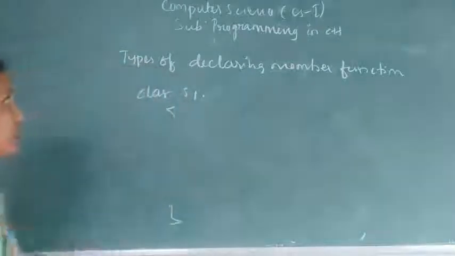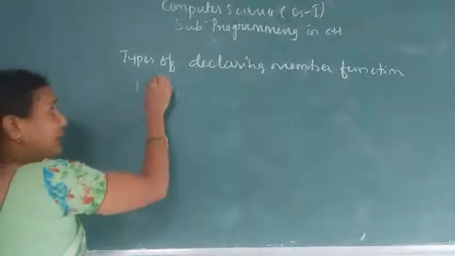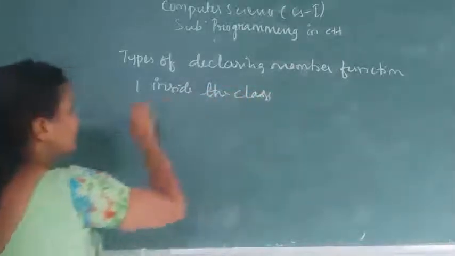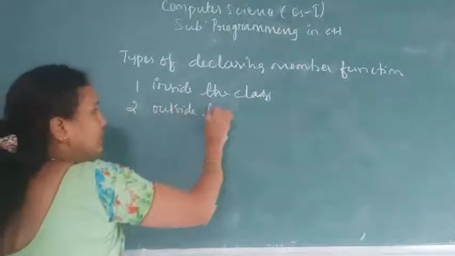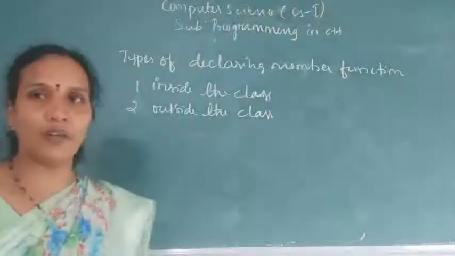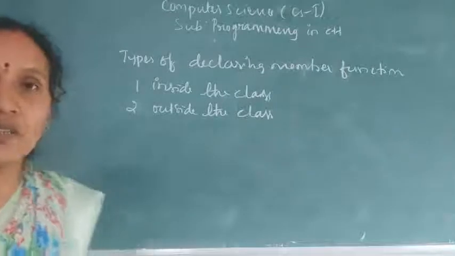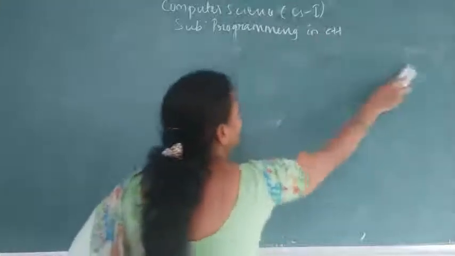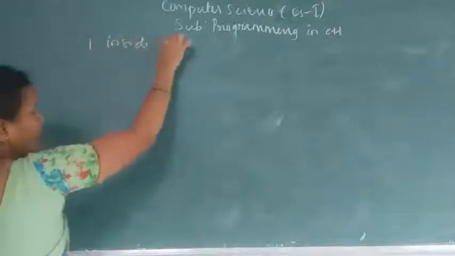The first one is inside the class: member functions can be created inside the class. And the second one is member functions can be declared outside the class. Two ways we can create member functions. One is inside the class and the second one is outside the class. Now we discuss inside the class. Member functions can be declared inside the class.